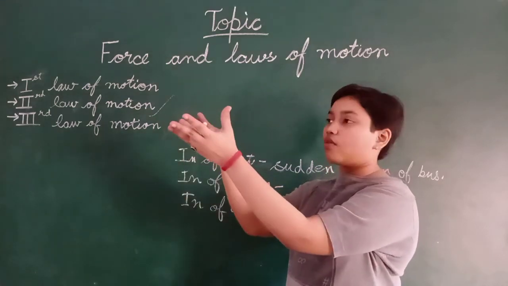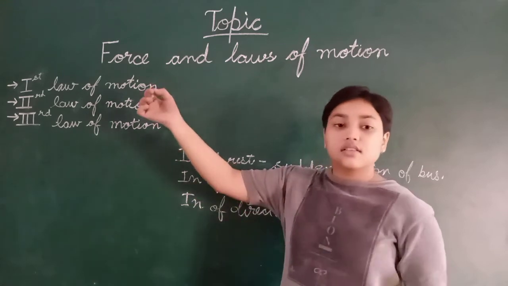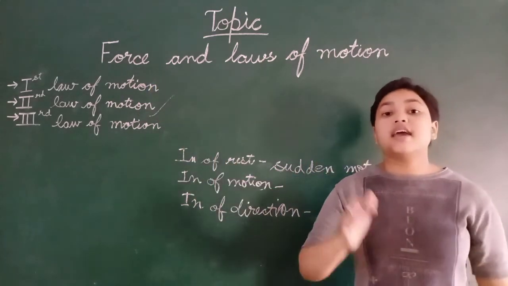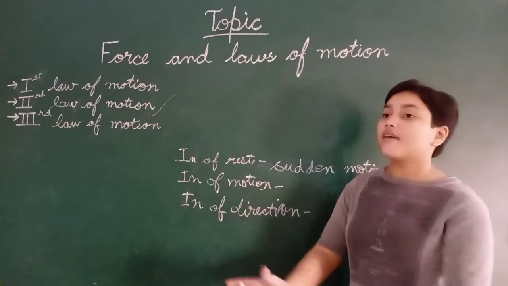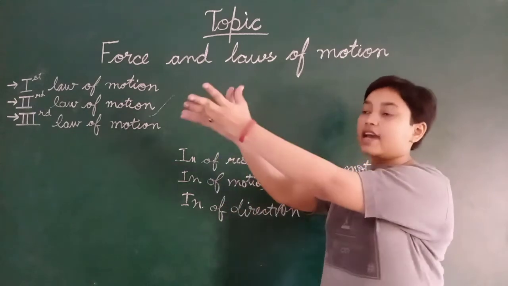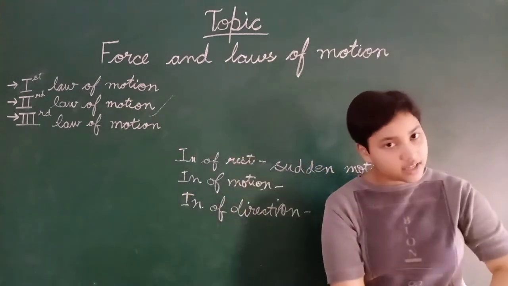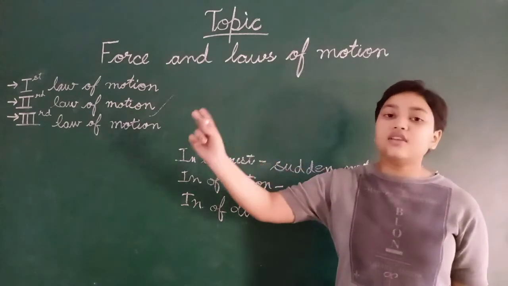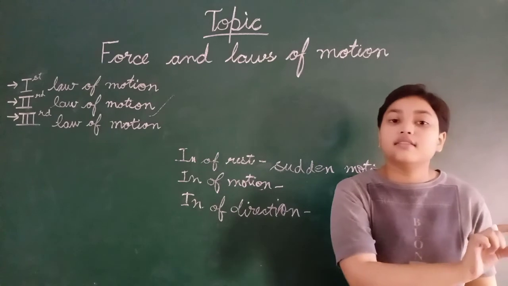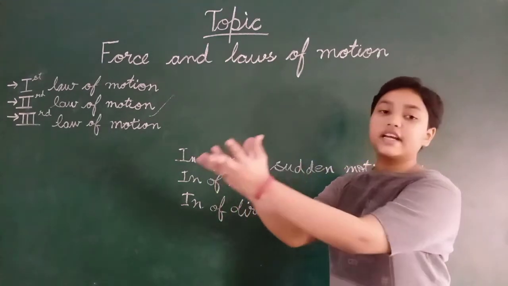Why? When the fielder catches the ball stiffly, it will hit very hard and he might get injured. That's why the time is increased. The time is increased. That's why the velocity of the ball decreases slowly, not suddenly.